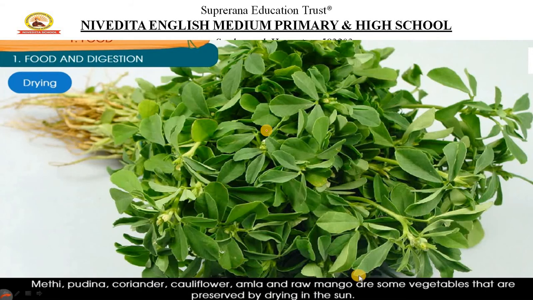These are all green leafy vegetables, as you can see. Say methi, pudina, coriander, cauliflower, amla, raw mango. Raw mango means green mango, children, not fruit. Green mango, which has not yet become a fruit, is one of the vegetables that can be preserved by drying them in the sun. See, now we have refrigerators or fridges in our homes, but in olden days there were no fridges, children. So you can ask your grandma or any aged person, at your time the fridge was not there.